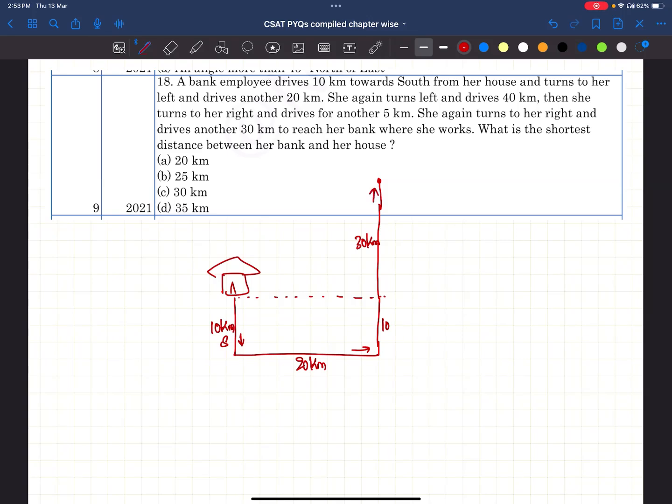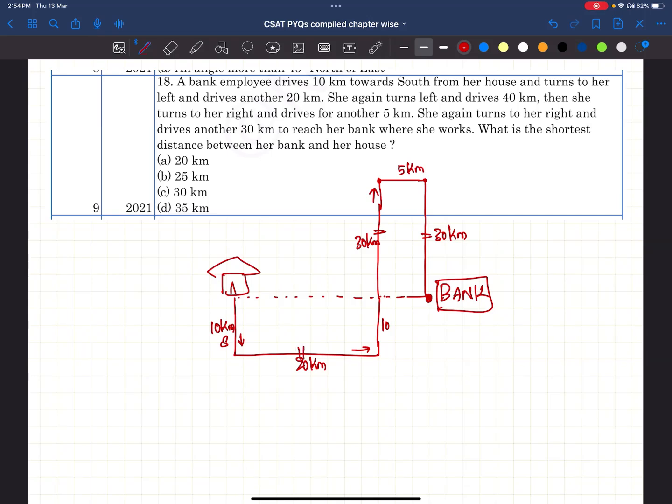Then she turns right. She is moving in this direction. Now she moves right and drives for 5 kilometers. She again turns right and drives another 30 kilometers. That means this is 30. She reaches this point, to reach her bank where she works. Means here is the bank. What is the shortest distance between her bank and her house?